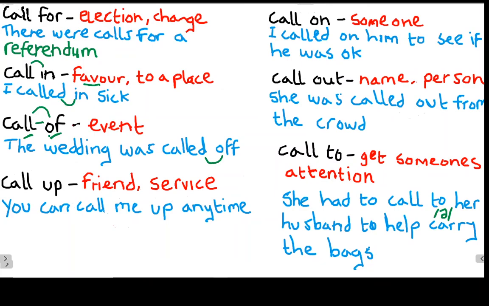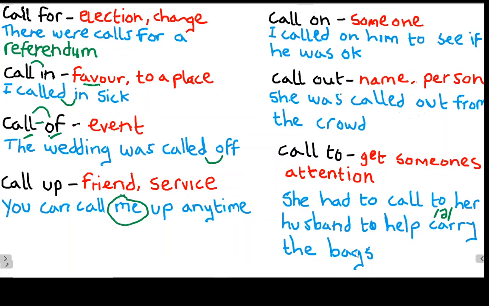Now another way we can use the phrasal verb call up is in relation to making a telephone call to someone. Okay, usually perhaps to a friend, perhaps to ask them for help. And another way is also to ask someone to do something for you. Okay. Now in this example, we can separate the verb from the particle. So again, if you look at the example sentence, you can call me up anytime. Notice here that the object is in between the particle and the verb. You can call me up anytime.